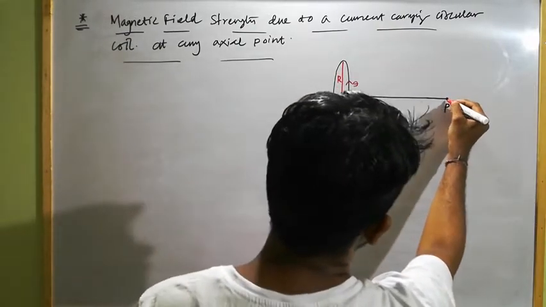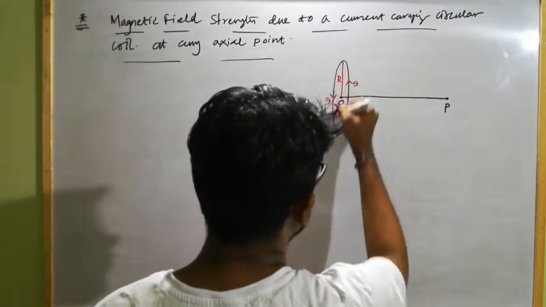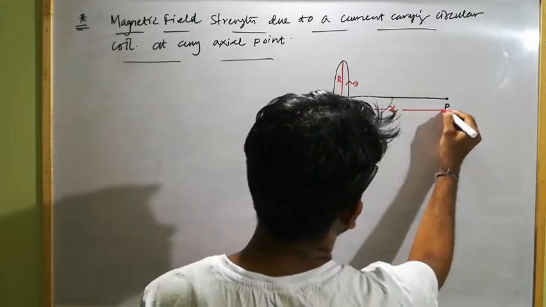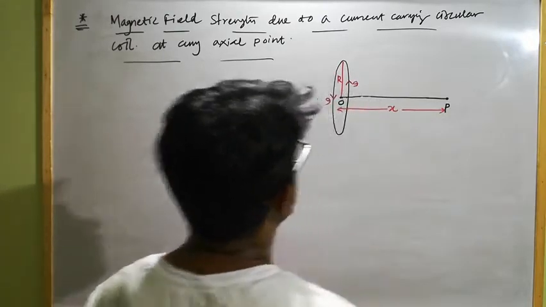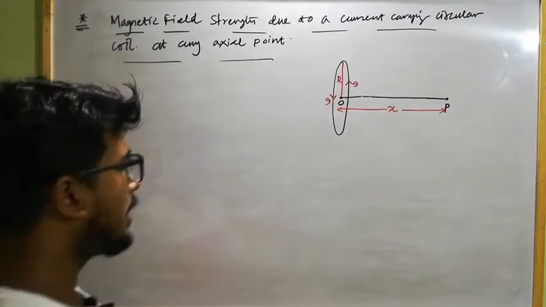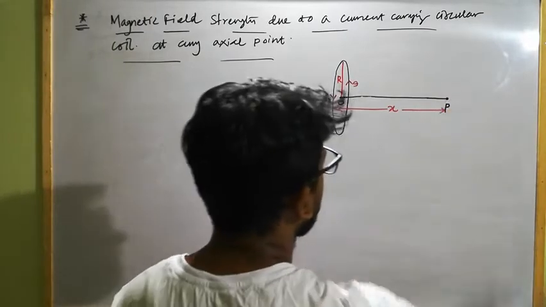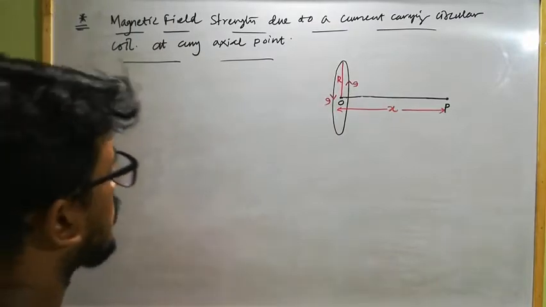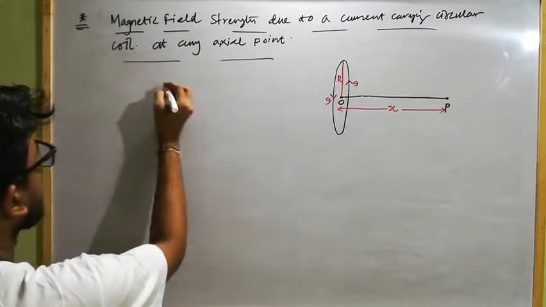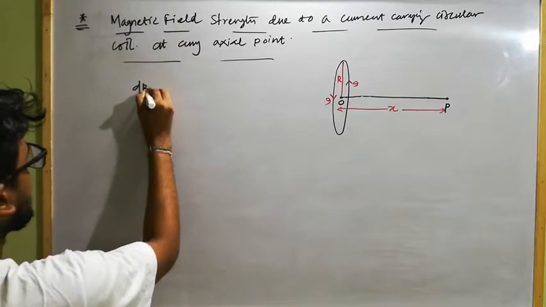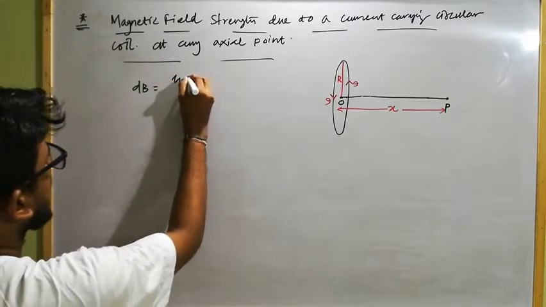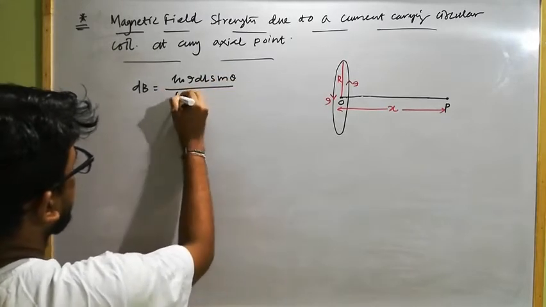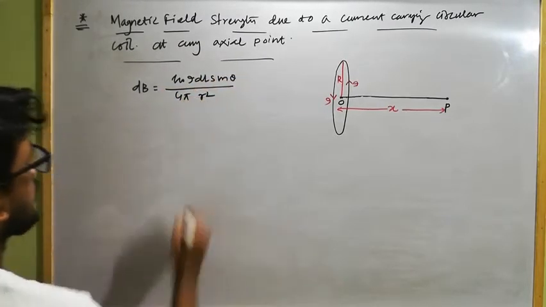Now the distance of this point of observation from the center of the current carrying circular coil is x. So now we have to calculate the net magnetic field strength at this point of observation P due to this current carrying circular coil. According to Biot-Savart's law, we know the expression for magnetic field strength: dB equals mu naught I dl sine theta by 4 pi r square.